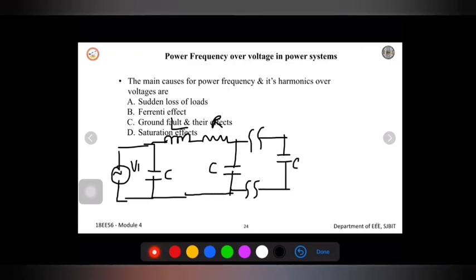This entire part is the sending end and this is the receiving end.